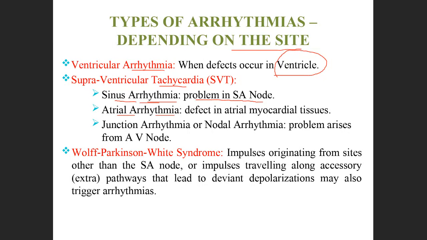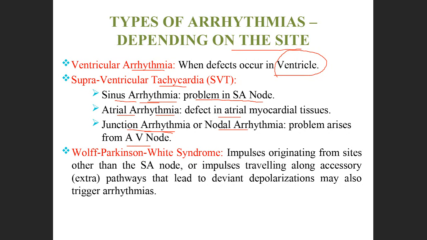Atrial arrhythmia means there will be a problem in the muscles of the atria of the heart. Junctional arrhythmia means there is a problem in the AV node, the atrioventricular node, which is actually the connecting link between the atria and the ventricle. That is why it is known as junctional arrhythmia or nodal arrhythmia.